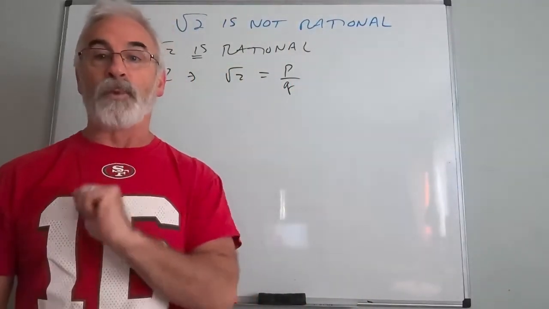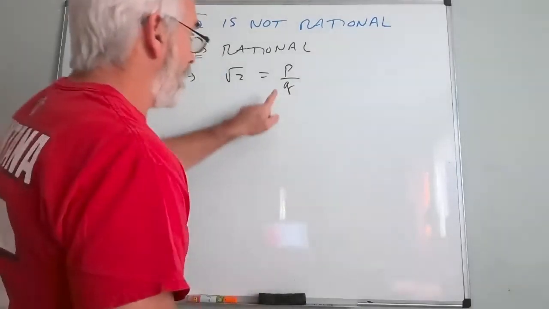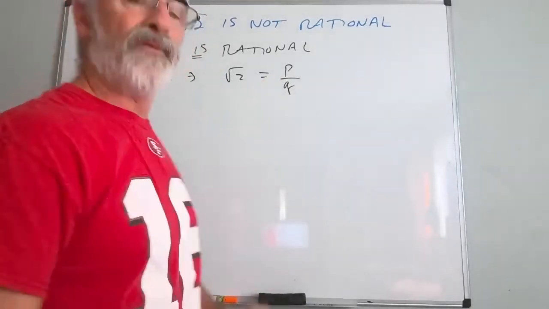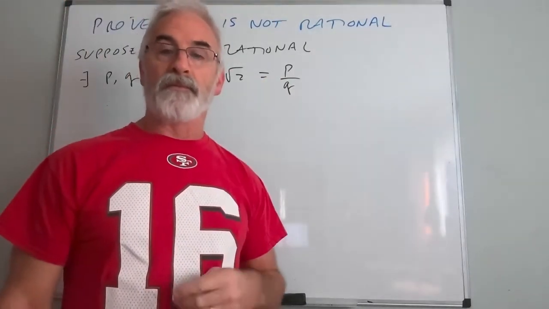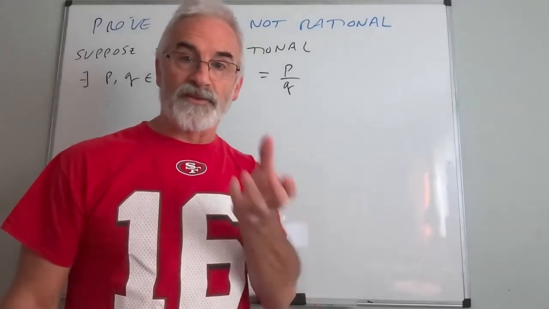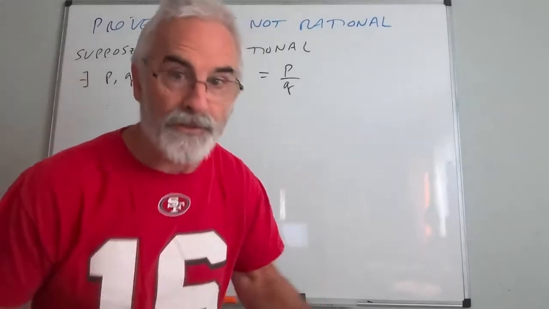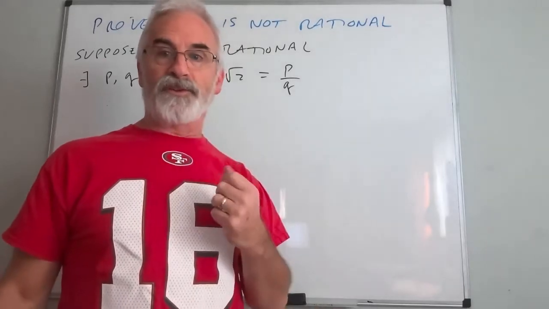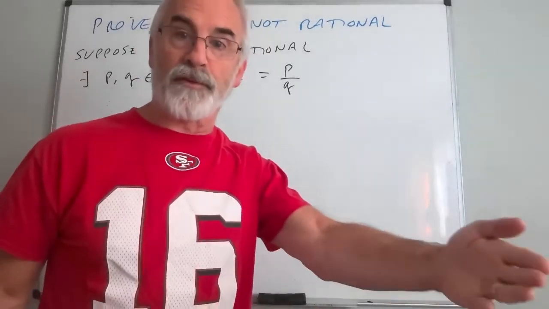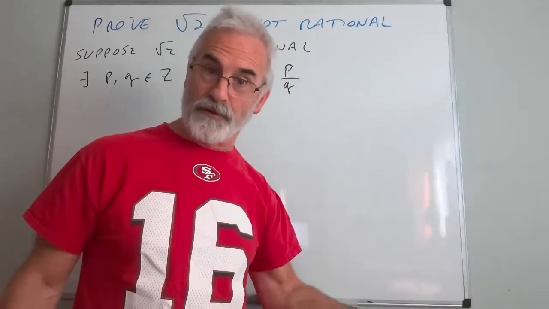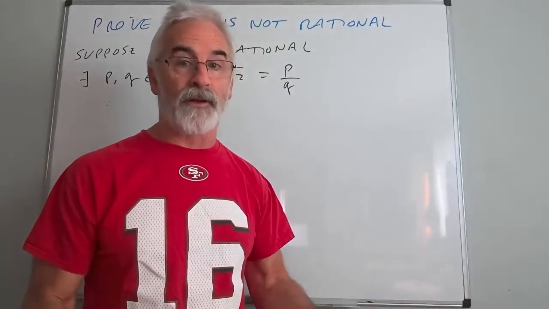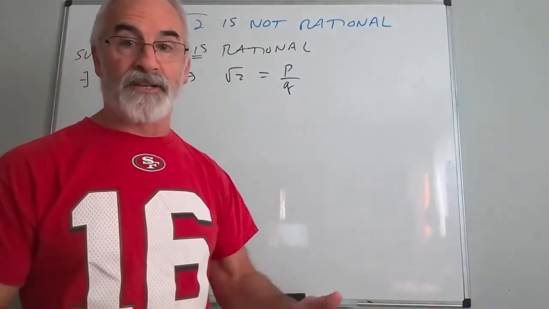We're going to make one really important assumption here, that this is the most reduced form of root 2. If something is a rational number, there is always a most reduced form, period. So if I said 4/6, no, that can be reduced to 2/3, but 2/3 cannot be reduced further. So it is true that every rational number has a most reduced representation.